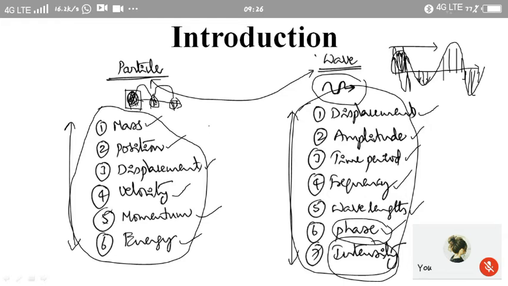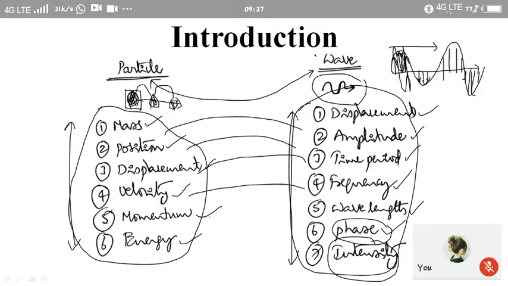Now, if the particle is going to behave at some instant as a particle and at some instant as a wave, definitely there exists a relationship between all these characteristics related to particle and wave. Definitely there should be a relationship. Then only we can say that this particle is behaving as a particle as well as a wave, so it has a dual nature. So how do we relate these parameters which are characteristics of a particle and of a wave?